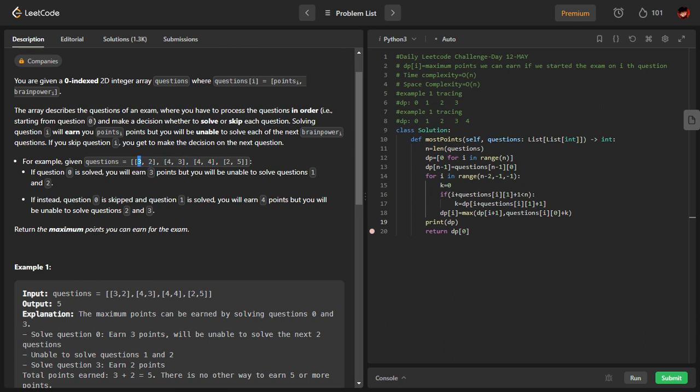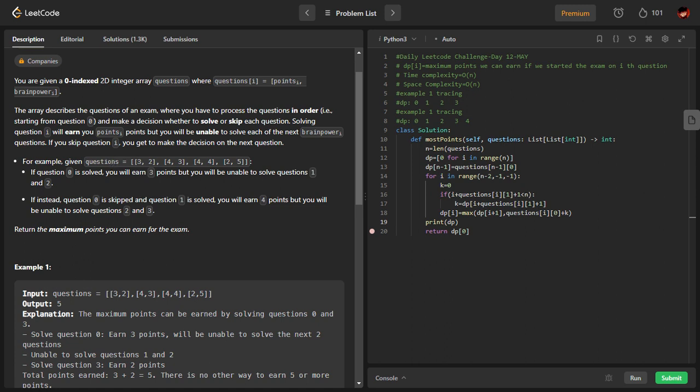Here it's 3 mentioned. That means if I solve the zeroth question, I will earn 3 points. But the drawback is that I cannot solve the next two questions, which are question number one and question number two. That is the basic simple idea. You can just go through the description of it, but this is what the question is.